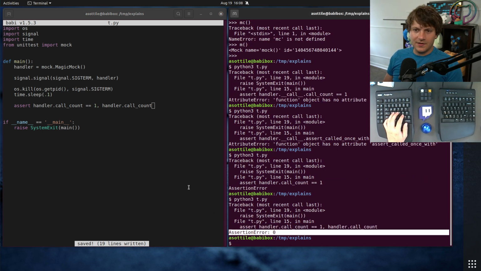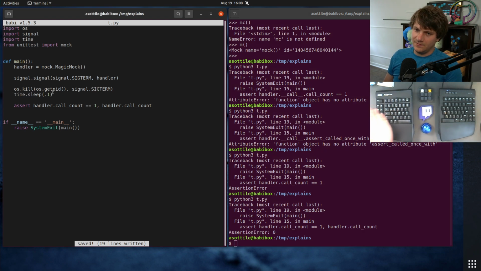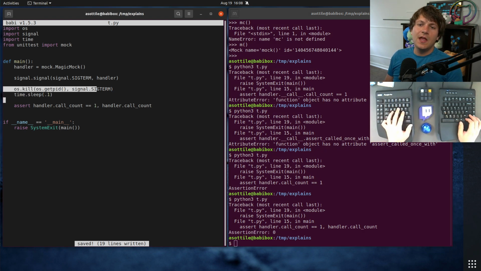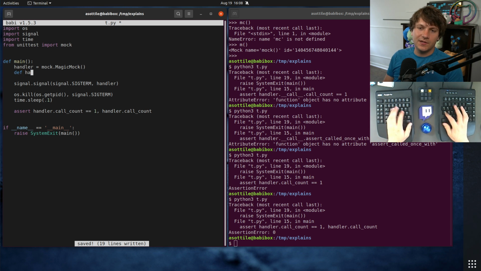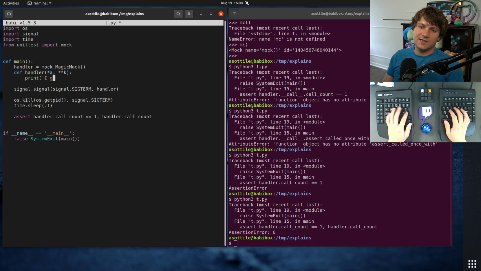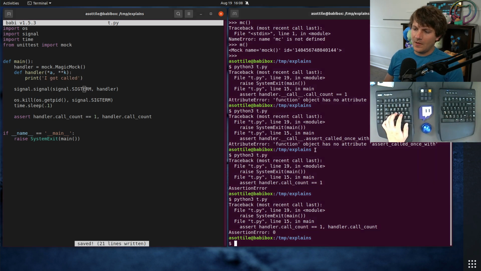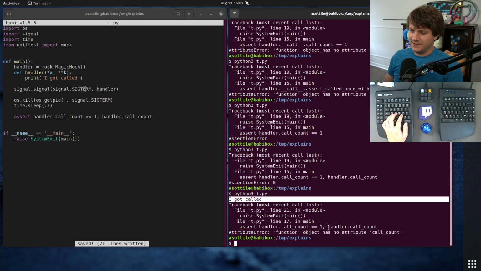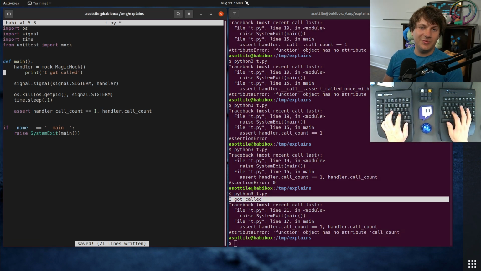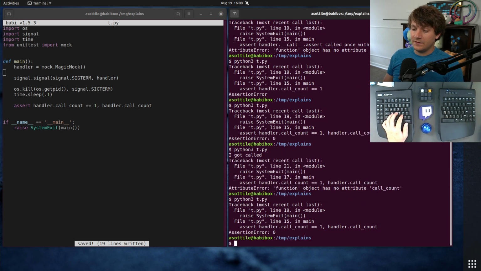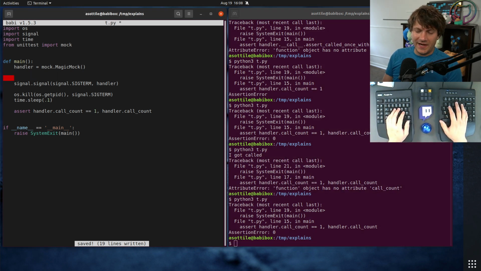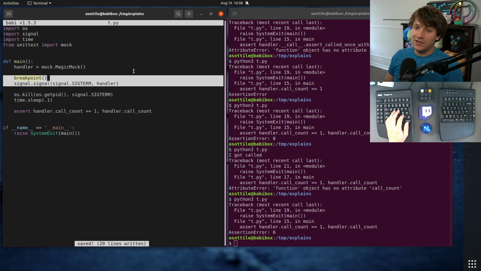We actually get a call count of 0 here, even though we know that this actually did trigger a call here. And if we were to replace this handler with something that just does print I got called, we will see that it does indeed get called, even though it appears to not be. And the reason for this is actually debuggable in this case. It doesn't happen in CLAN. So let's actually put a breakpoint here and step through this and show you how I figured out what exactly was going on here.